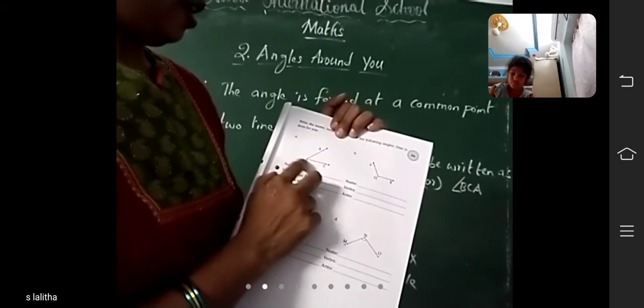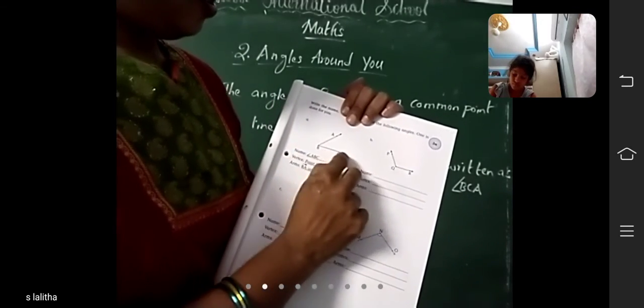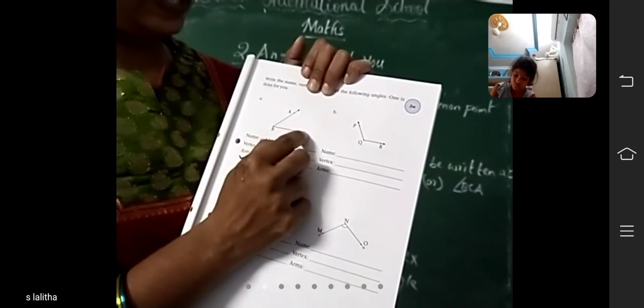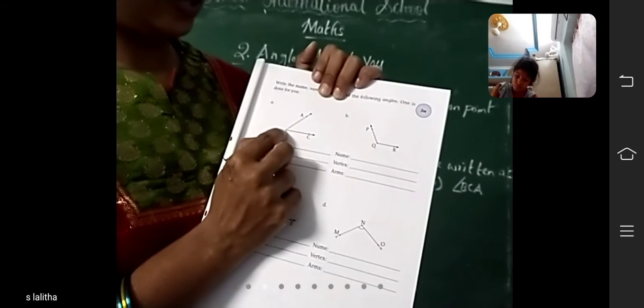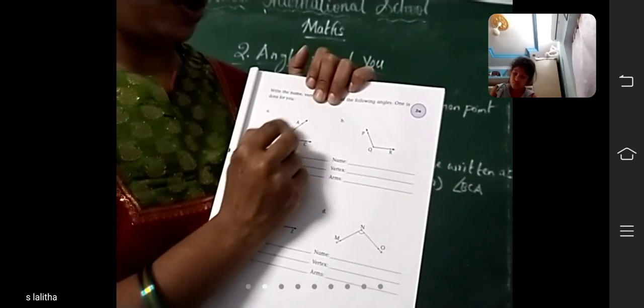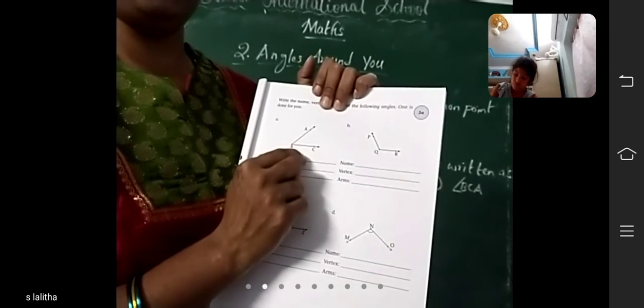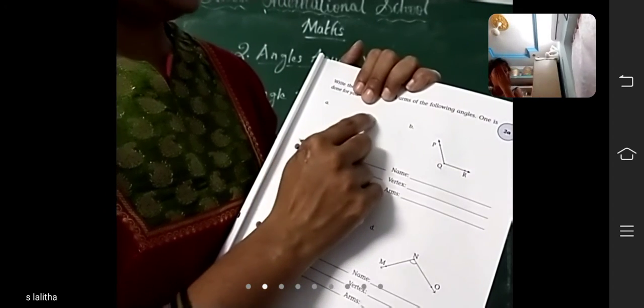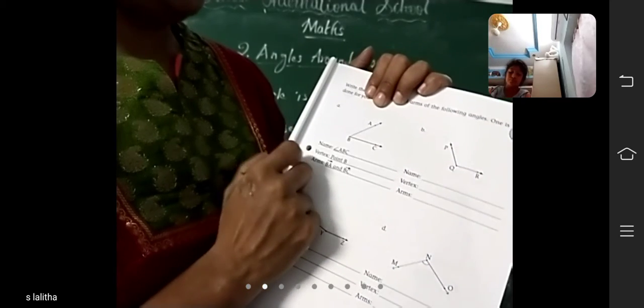See here, A. Here an angle is formed. Here two rays are given. See, two rays. Here the starting point is an arrow. So these two rays form an angle. So the name is angle ABC.